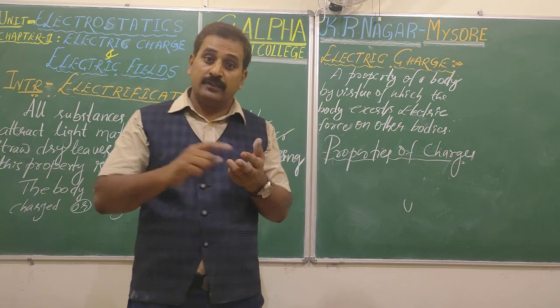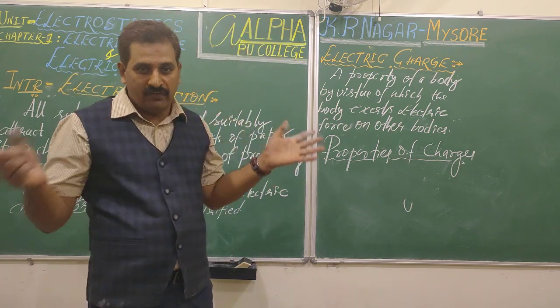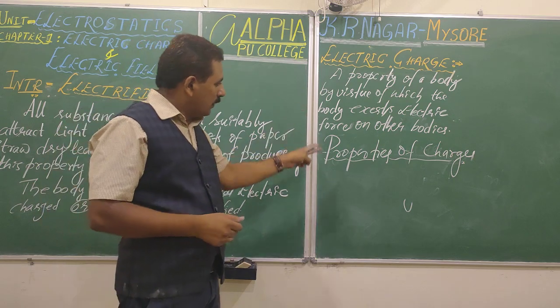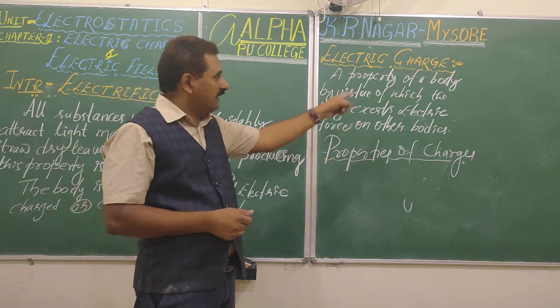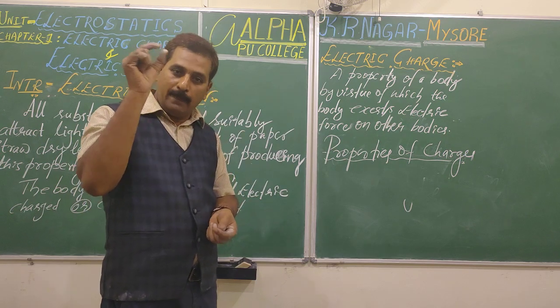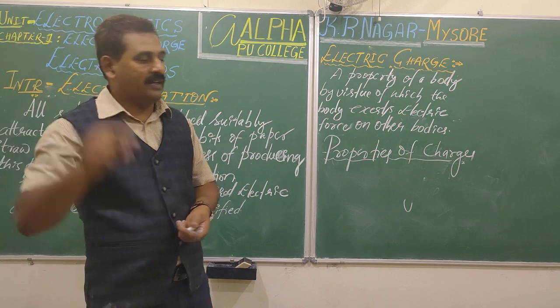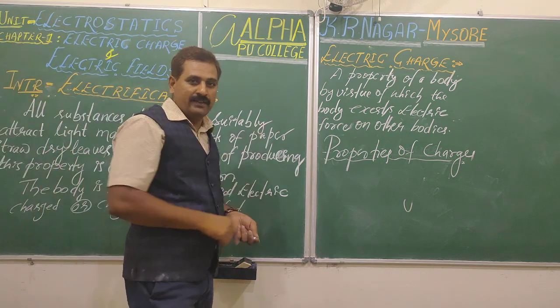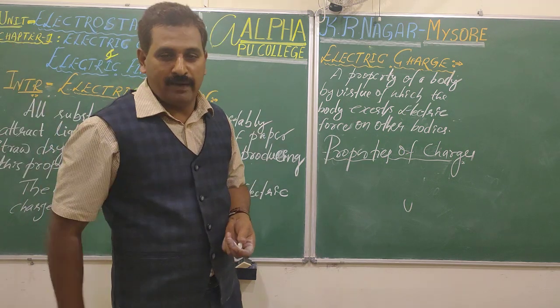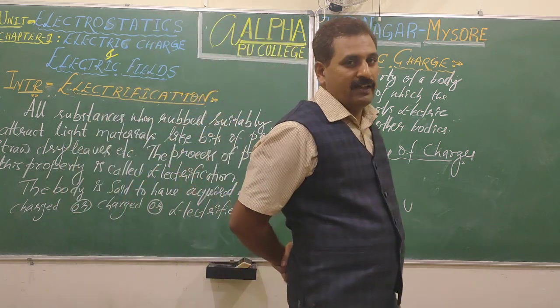Charge, mass, some more will come in future. We are learning two properties. One is charge, the other is mass. Students, charge is a property of matter which gives rise to electrical force of attraction. Then what is mass? Mass is another property of matter which leads to gravitational force of attraction.